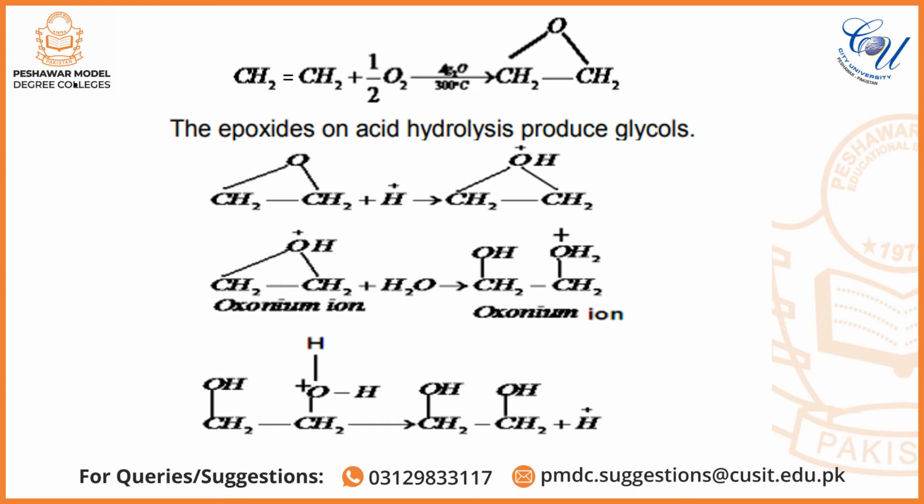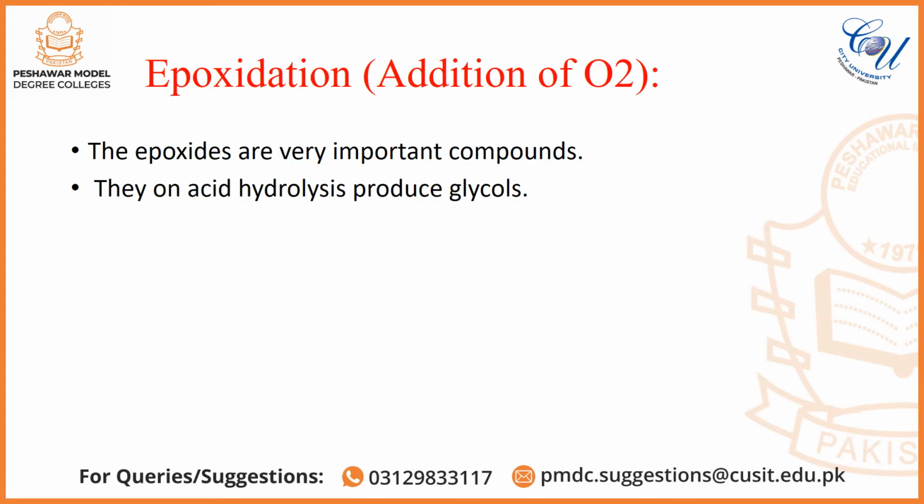The epoxides on acid hydrolysis produce glycols by the following reactions. The epoxides are very important compounds. They on acid hydrolysis finally change into glycols.